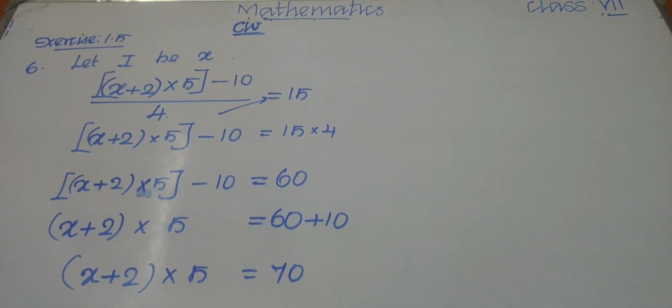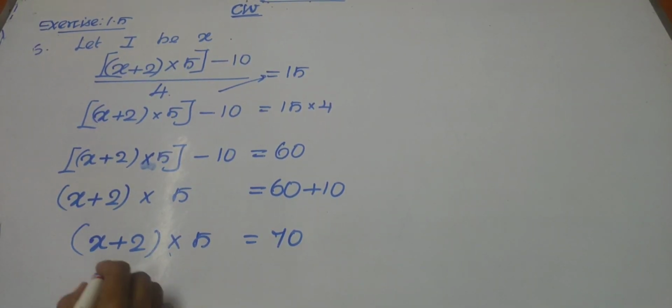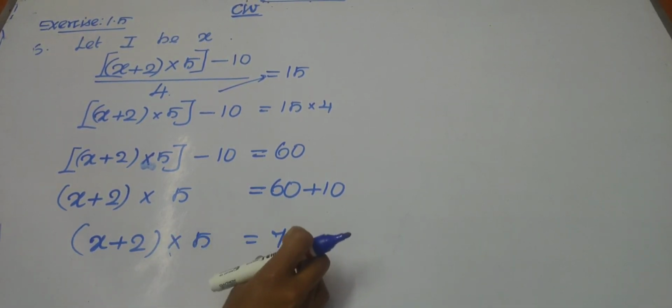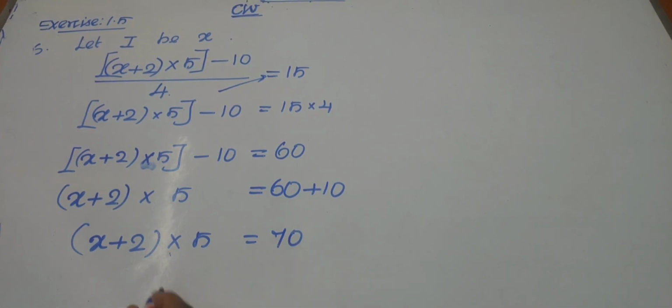And now what can we do? Next, we have 5 here, into 5. If you move this into 5 to this side, the multiplication will change to divide. So we will get 70 divided by 5. Let us keep x plus 2 on one side. This into 5 will move to this side and become divided by 5. So x plus 2 equal to 70 upon 5, 70 divided by 5.